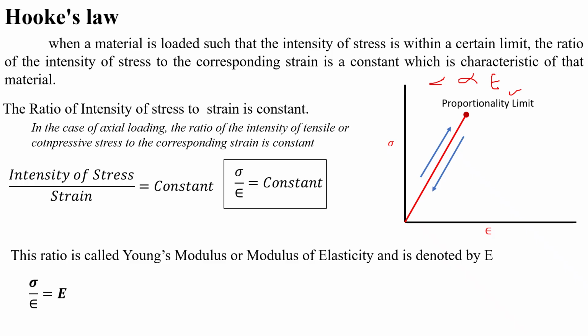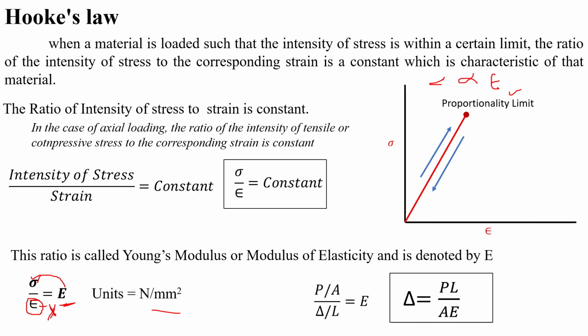The units of Young's modulus are the same as the units of stress, because E equals sigma by epsilon, but strain has no units. So Young's modulus has the same units as stress, that is, Newton per mm square.